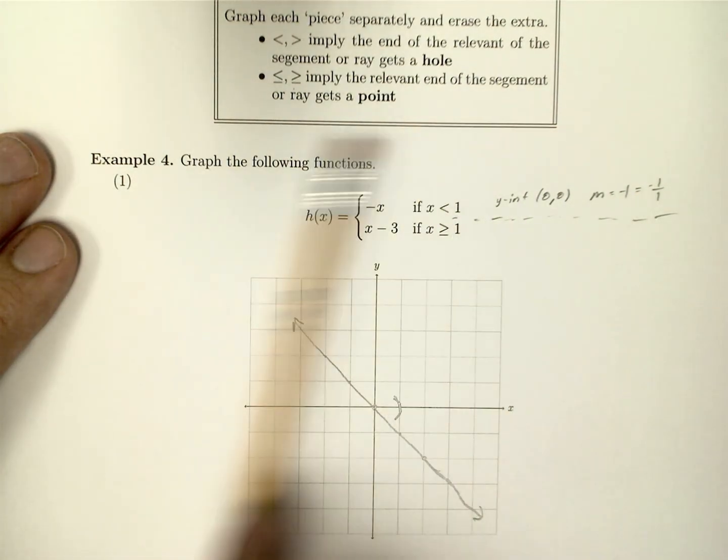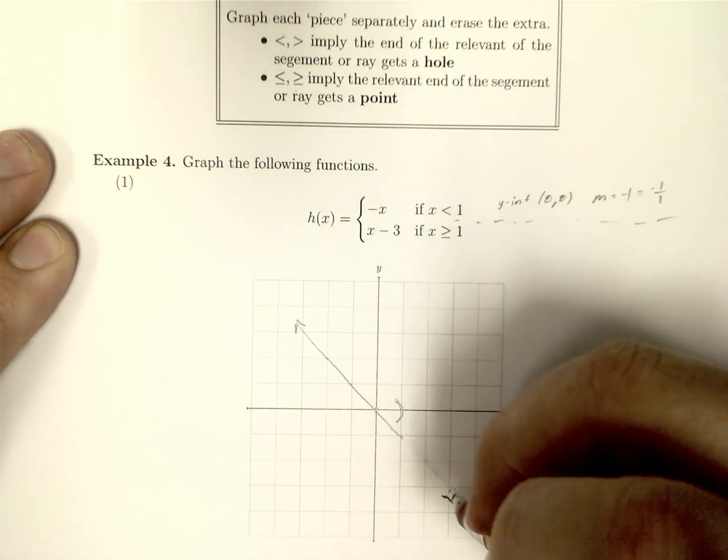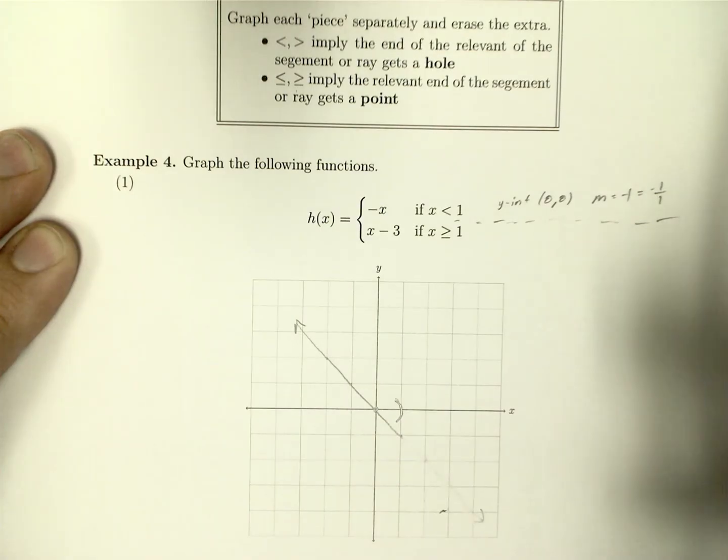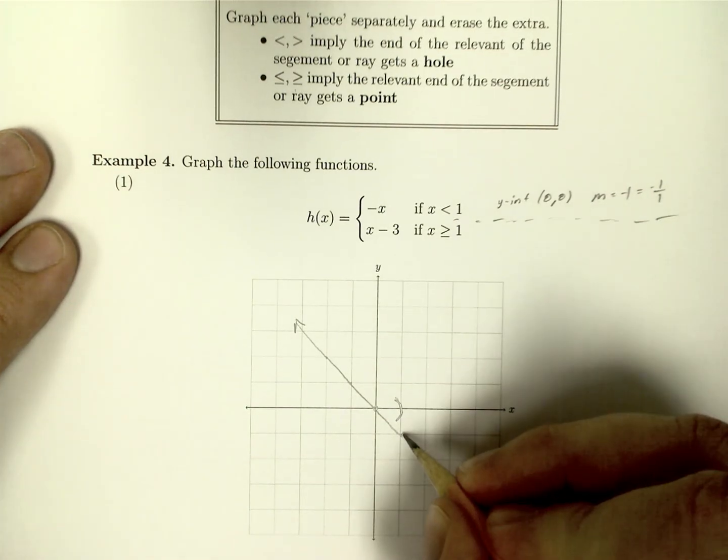And what we're going to do is keep everything over here, but erase everything on the right of this sort of dividing line. And since this is a less than where we started erasing, that's just going to get a hole.